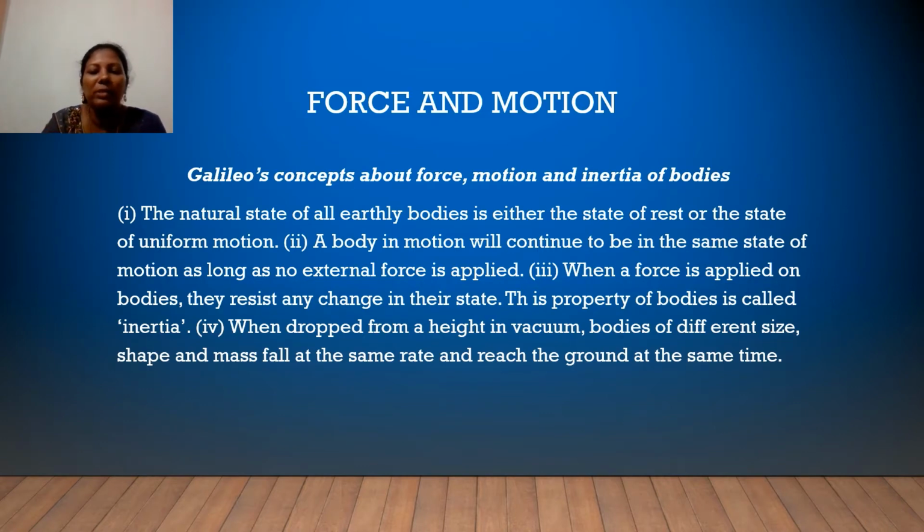The third point is when a force is applied on bodies, they resist any change in their state. This property of bodies is called inertia. The fourth point is when dropped from a height in vacuum, the bodies of different size, shape and mass fall at the same rate and reach the ground at the same time.